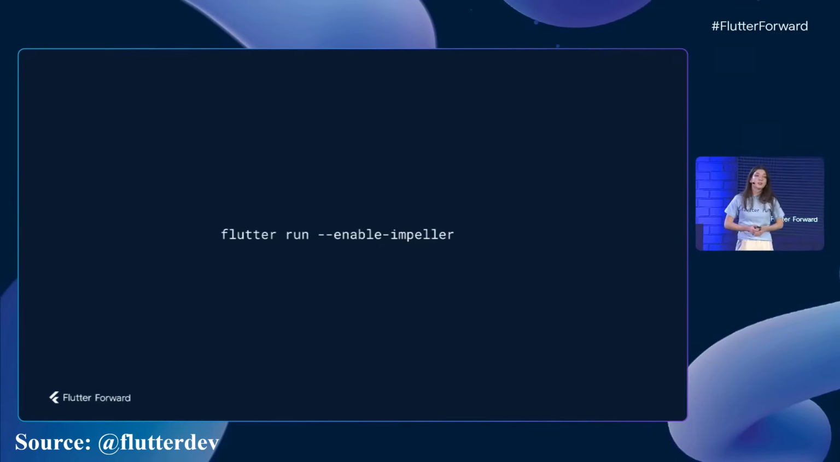One feature that we're super proud of is Impeller, which like we mentioned before, is a major rewrite of our graphics engine. For now, you can turn it on for iOS with this flag, but we're planning to turn it on by default in the next stable release, so long as we get good feedback. So please give it a try and let us know what you think.